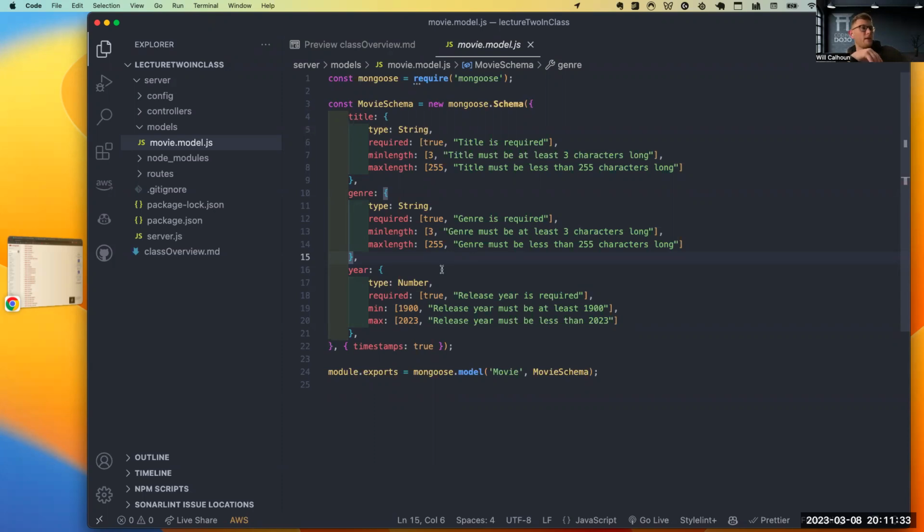Anybody tell me what the 2 timestamp keys are that I'm going to get? It's createdAt and updatedAt, right? Absolutely. Just so we know, why are those important? Anybody have any ideas? What can we use that for? Any real world understandings of why createdAt and updatedAt actually make sense? Sorting, that could be something.